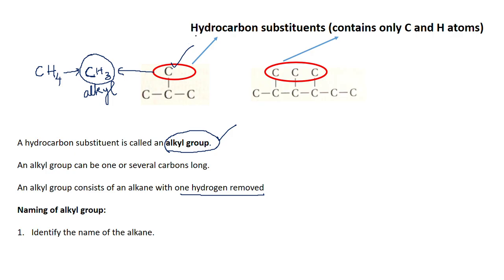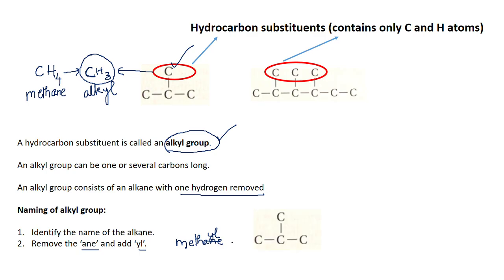What is the name corresponding to that? One carbon atom, you call that methane. The original alkane is methane. So from methane, you remove the ending ANE and add the suffix YL. So you call that methyl.